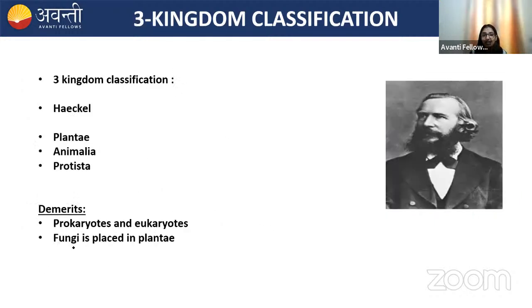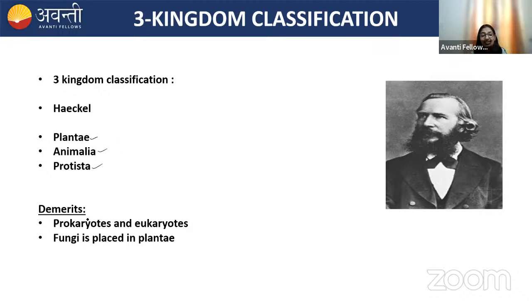Next is the three-kingdom classification, which was given by Haeckel. The three kingdoms are Plantae, Animalia, and Protista. The first demerit of this classification is that Plantae still consists of prokaryotes, that is bacteria.